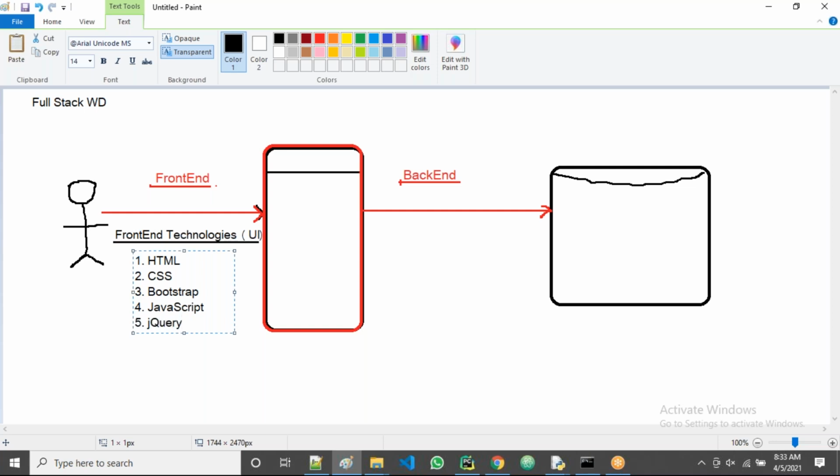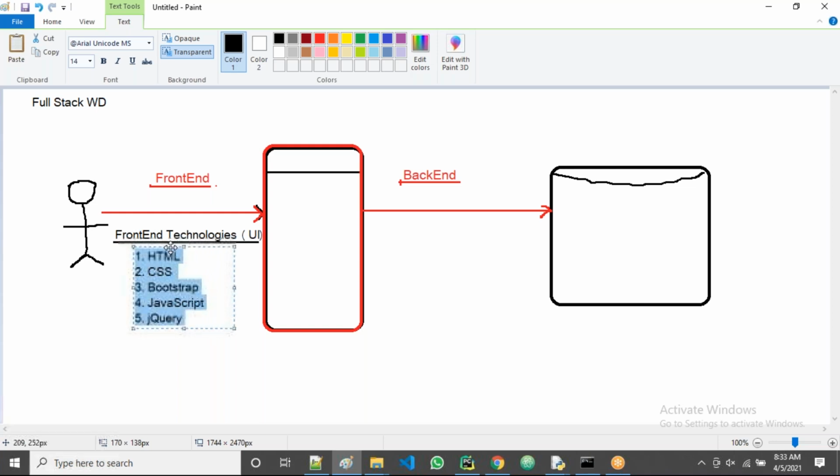Like this, we can have a lot of things as part of the front end, but in our case we'll cover these five as part of the front end.